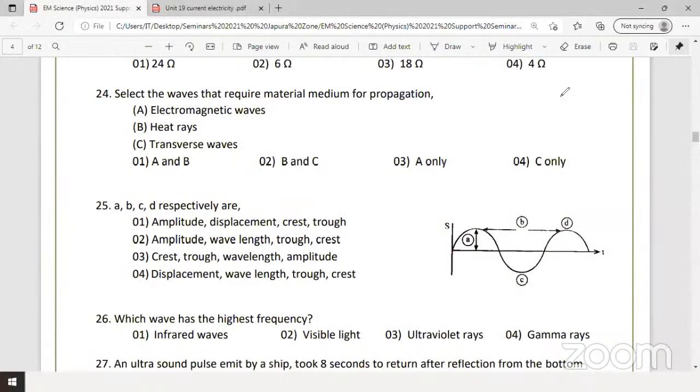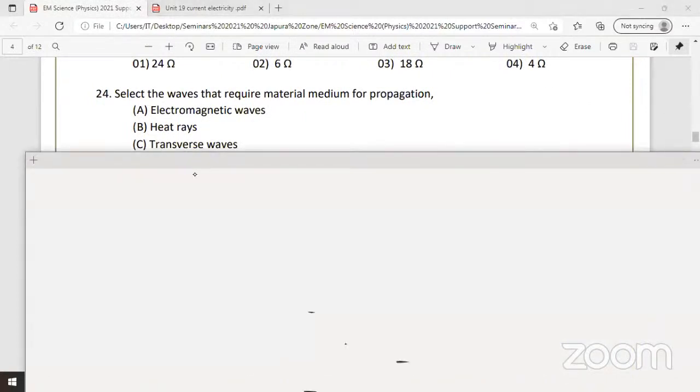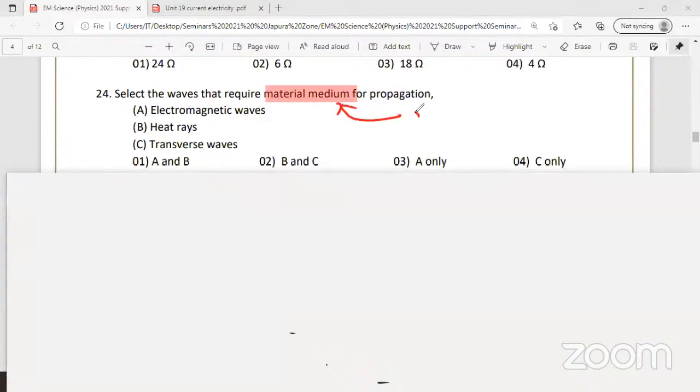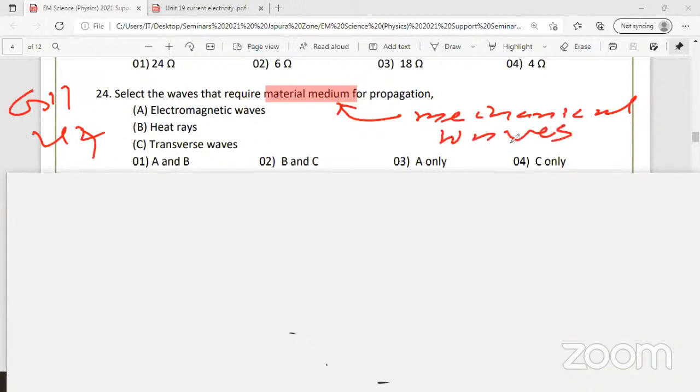24th MCQ. The waves that require a material medium for propagation. Underline here, material medium. Such waves are called what waves? If a material medium is necessary, we call them mechanical waves. This is from grade 11, unit 4, waves. Mechanical waves need either a solid, liquid or gaseous medium.